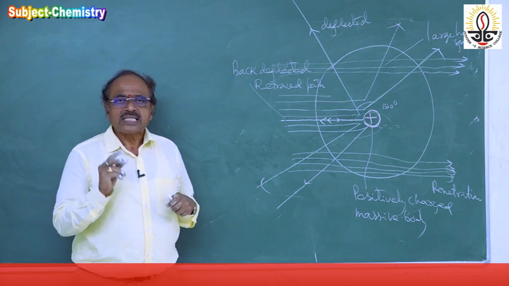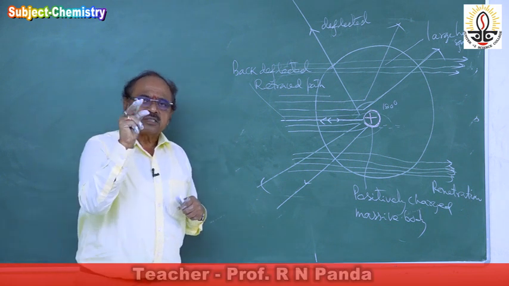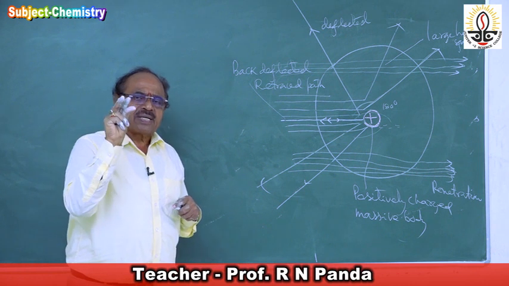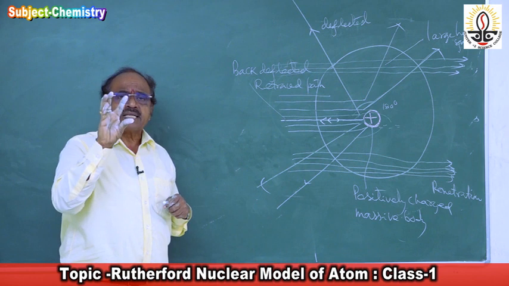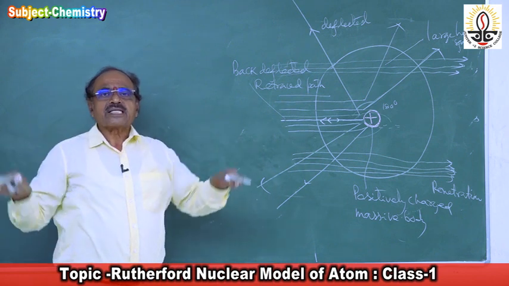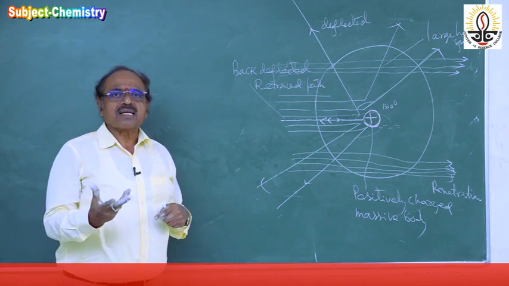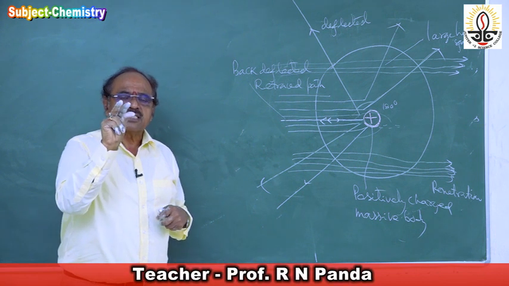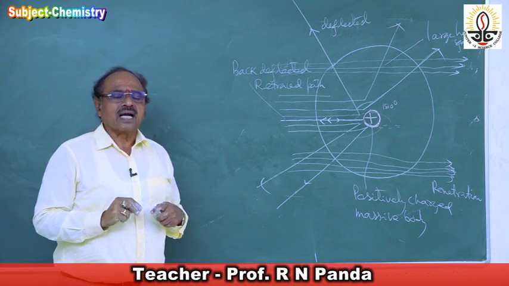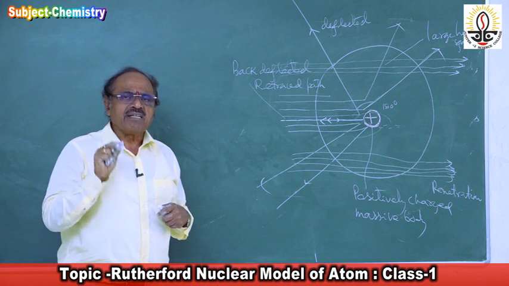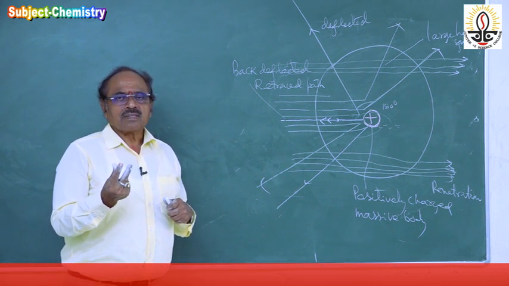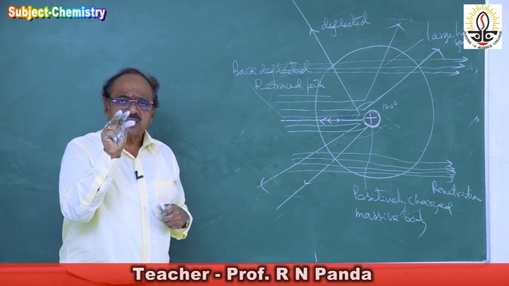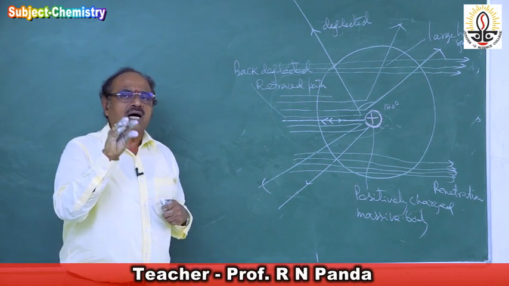So now the question comes: this positively charged massive body present inside the atom must be very, very small in comparison to the total space of the atom. If you compare the size of the atom, this positively charged massive body must be very, very small, meaning a very small space where all the protons are concentrated.